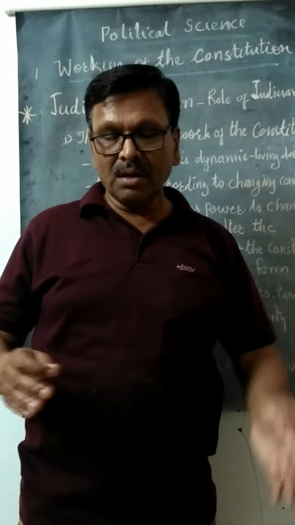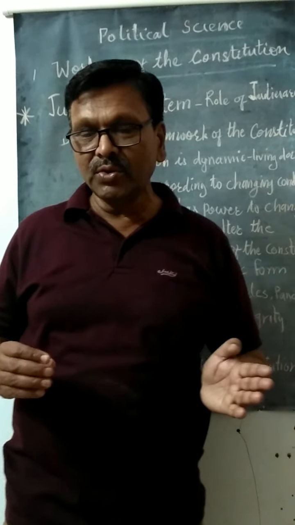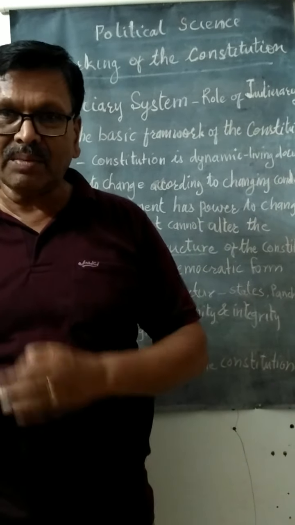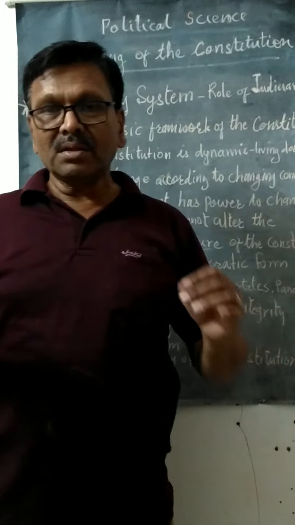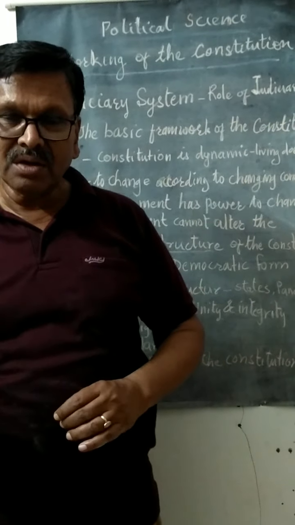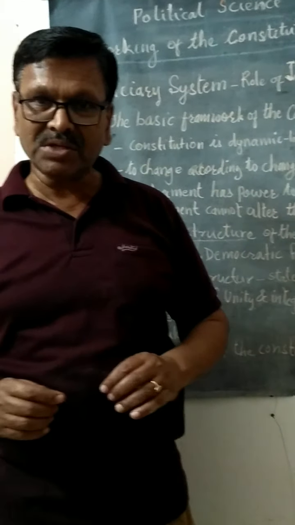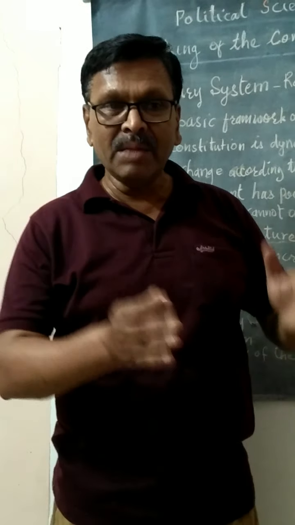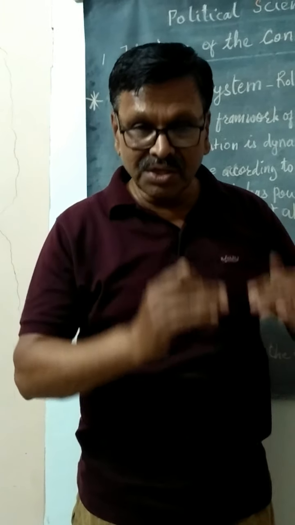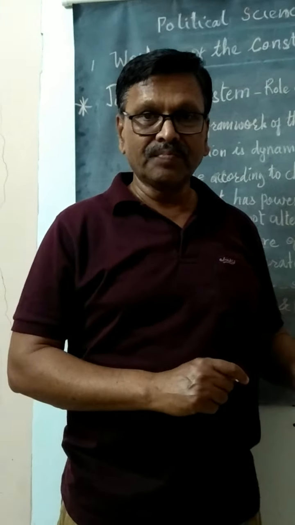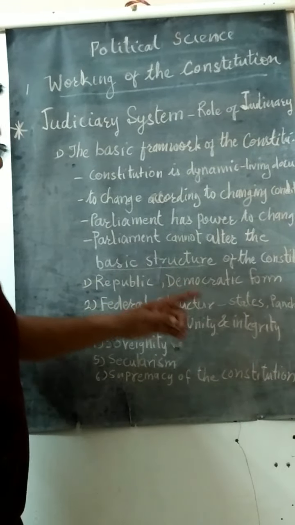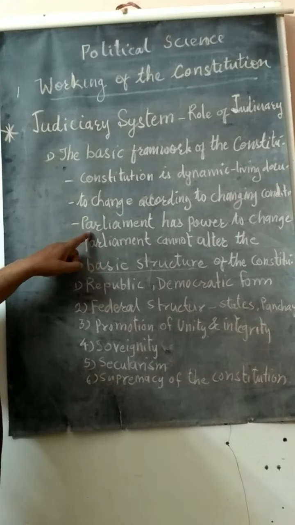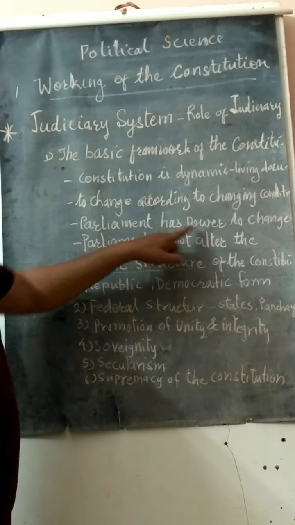Like in the previous lecture, I have told you about the 73rd and 74th Amendment. Women are given 33% of reservation, and Maharashtra has given 50% of reservation. That is amendment. Amendment means change. Change is done in the Constitution. To change the Constitution, Parliament is being empowered.